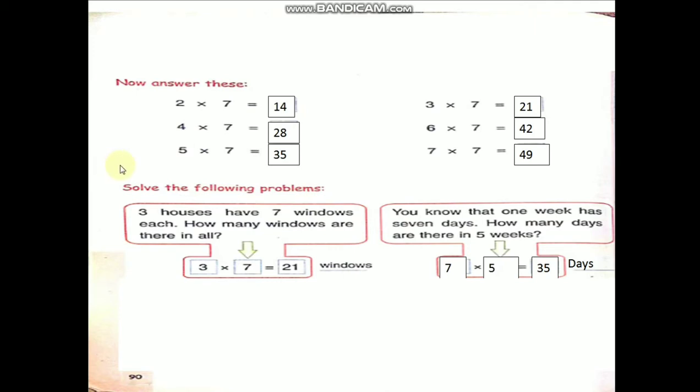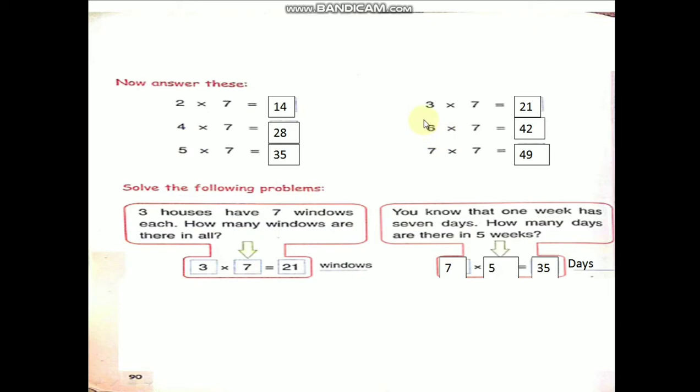When we ask in the middle, 7 2s are how much? 14. You have to answer. Okay children, you should learn tables thoroughly, then only you can do multiplication, without mistakes. 7 4s are 28. 7 5s are how much, children? If I ask, you have to answer immediately: 35. If you learn the table, then only you can answer.